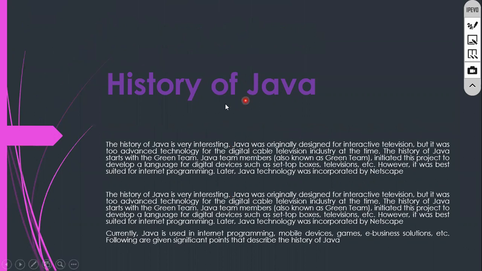I think I explained everything about history. Yes or no? Java history, James Gosling, all those things I explained. So no need to worry about these things. Again, one more important thing you need to know about the history. When they started this language, basically they developed it only for set-top boxes, televisions, but later they developed this language for internet applications.